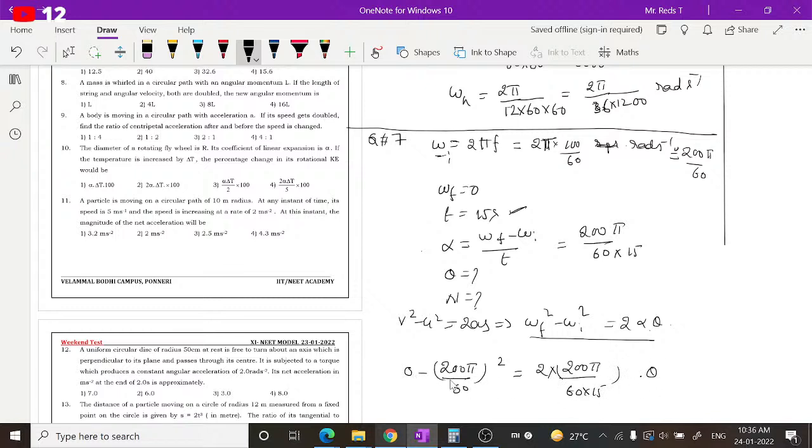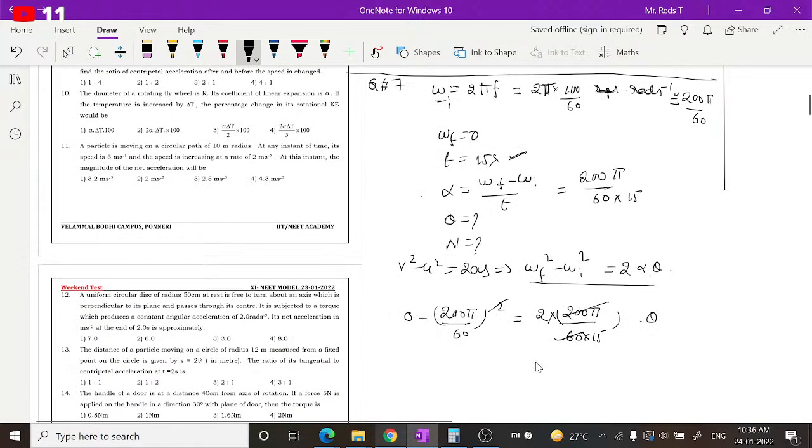So 0 minus, this is equal to this. On simplifying, 200π cancels, and by 60 one cancels, one remains here. On simplifying further, this will be a negative value here, so the negative signs will get cancelled.